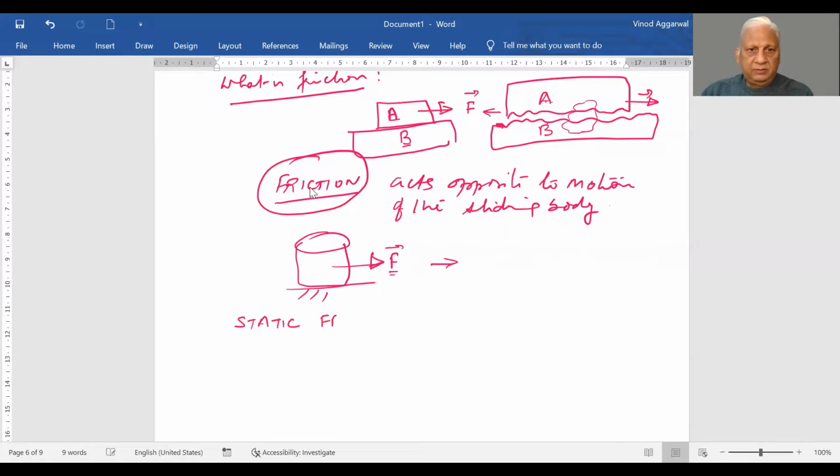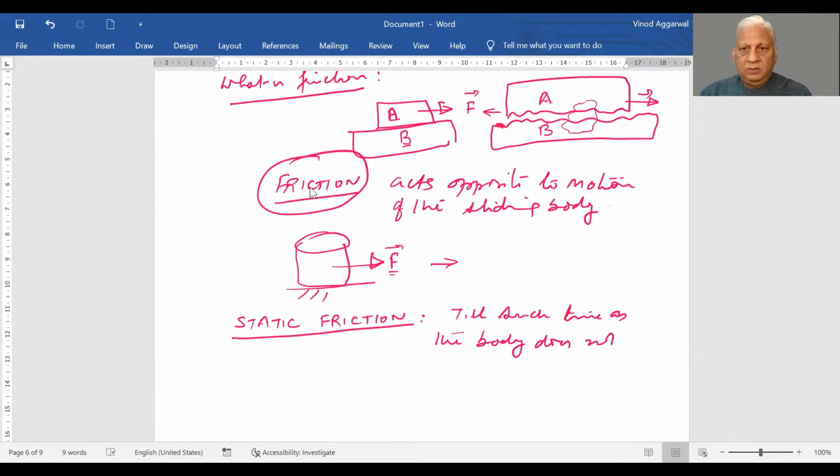First term is static friction. Static friction is a friction which comes into play till such time as the body does not start sliding. Let us say if you apply 30 newtons force, it doesn't move. You increase it to 35, doesn't move. Only when you apply more than 40, it moves.